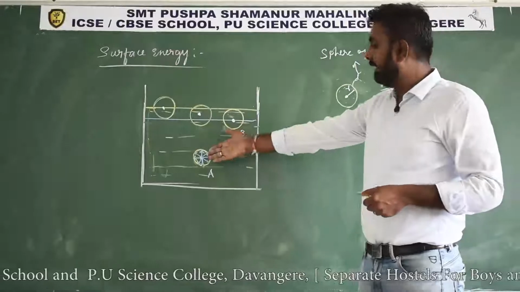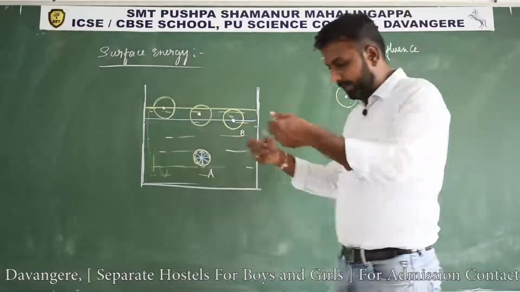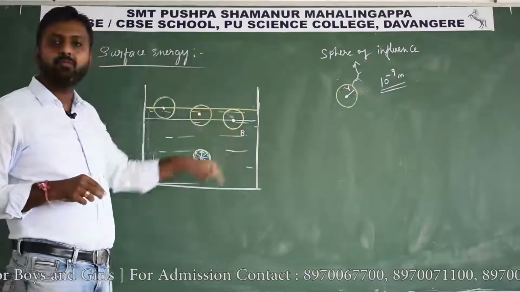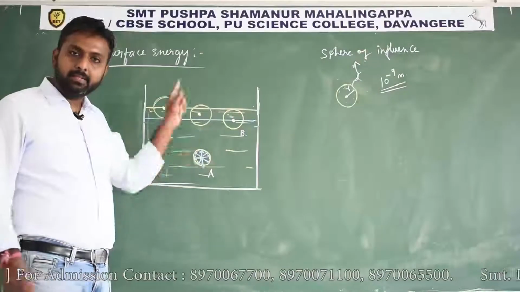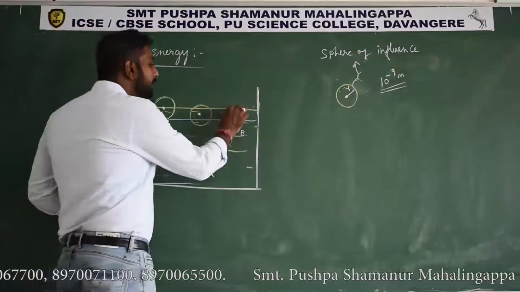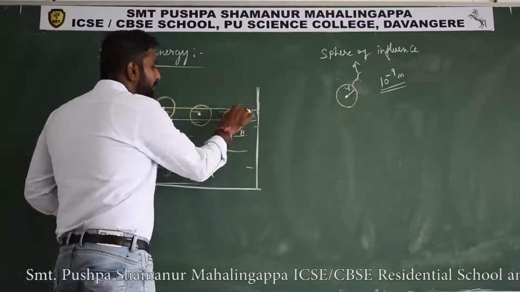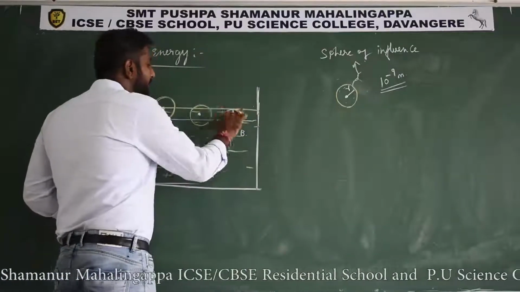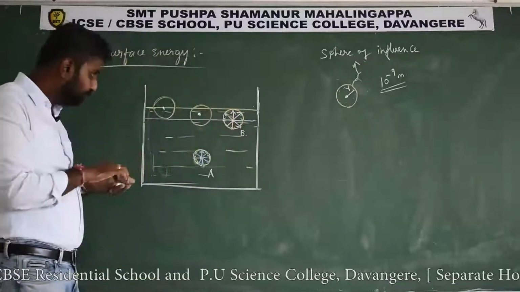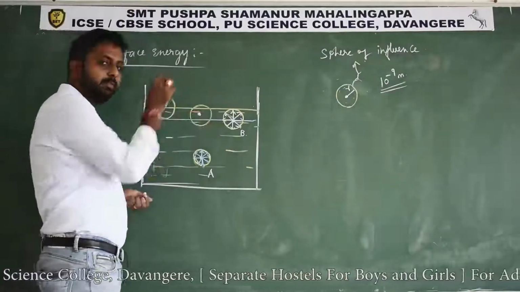So I explained here, all other molecules inside the sphere apply force and attract. So what about in this case? This sphere of influence is also well within the liquid medium. Hence here also the force distribution is symmetrical in all directions. The force will act on this molecule. And if you see the distribution of force here,